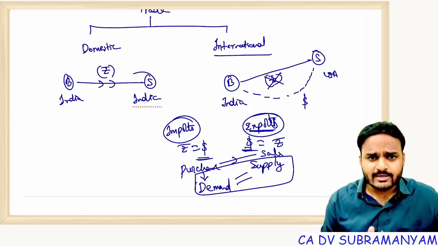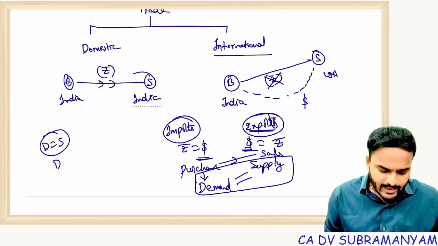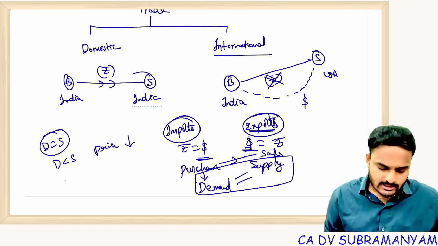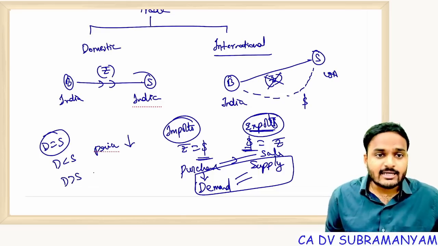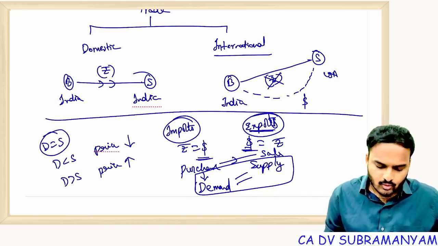Sale indicates supply. So if demand is equal to supply, there is no problem. If demand is less than supply, then the price of an article will fall. If demand is more than supply, then the price of an article increases. Here, the article is nothing but dollars.